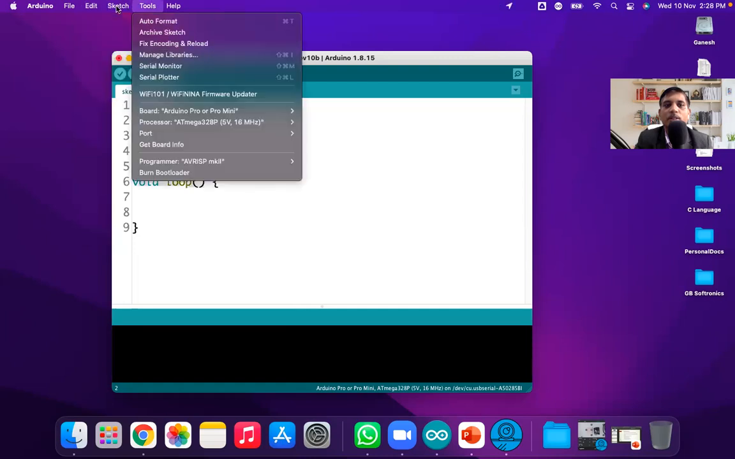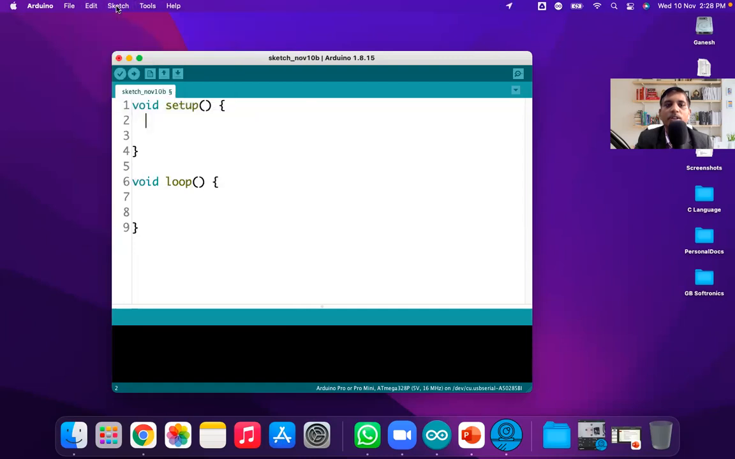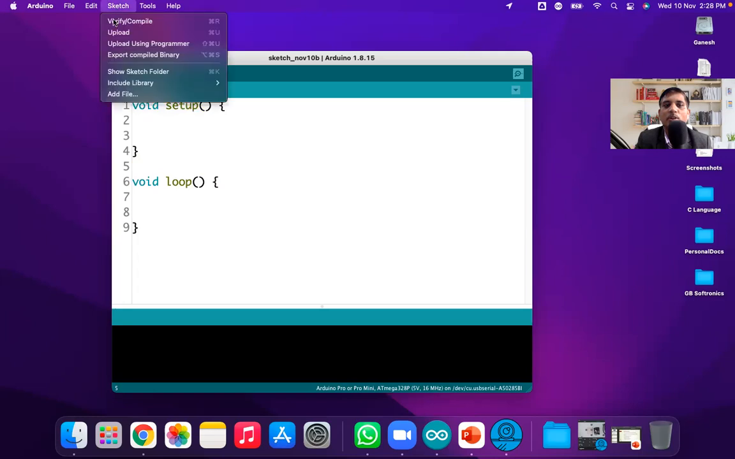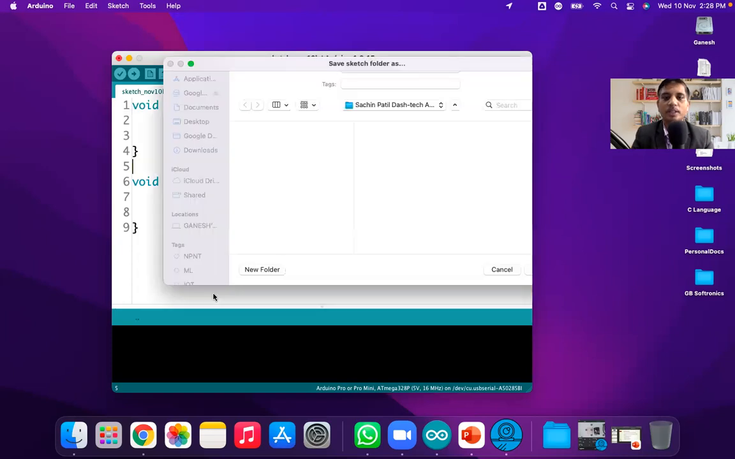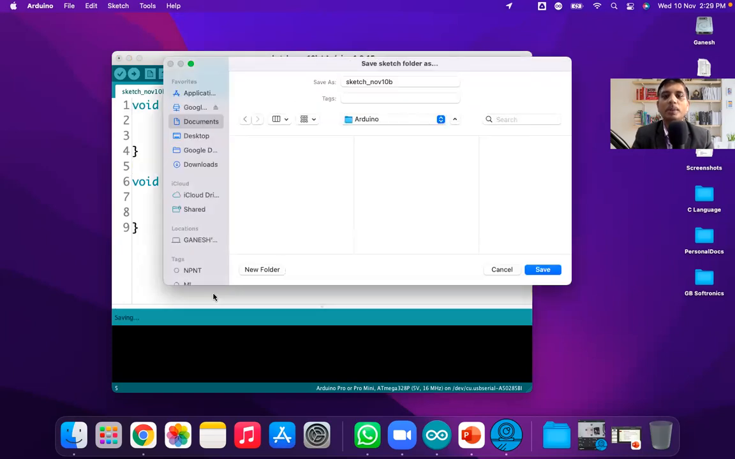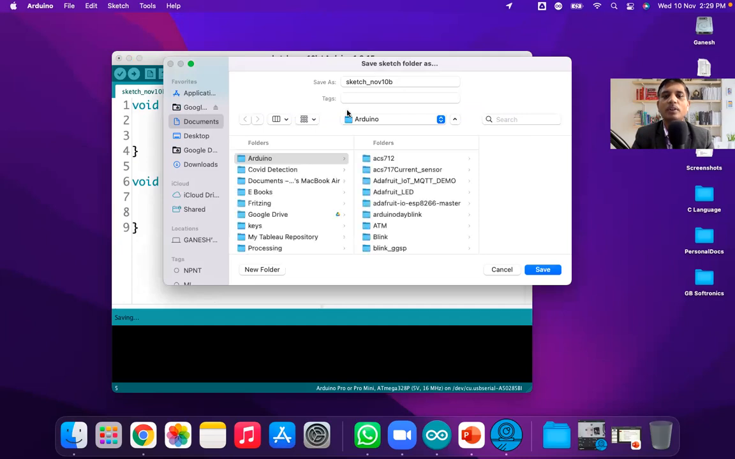Very important ones. Sketch has program-related operations. If you have written the program and want to compile it, this program is called a bare minimum program. I want to check here whether this program is correct or not. So I go to Sketch and click on Verify or Compile. When you click on Verify, it will start compilation. But before starting the compilation, it is asking for